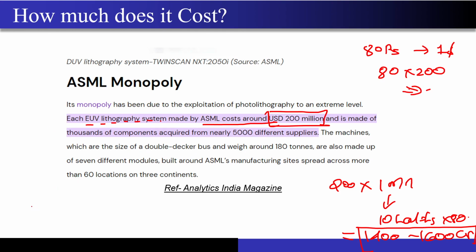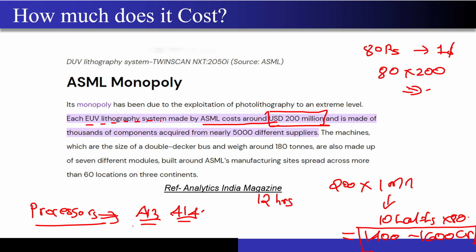Whatever companies are designing the processors. So who are the companies? Maybe Apple is designing its own chips right now, right? So A13, A14, these are the processor chips, these are the digital chips. They want the power consumption of the processor to be as low as possible, so that they can save the customer's battery. If I lower my power consumption, then if my phone used to last maybe 12 hours in a single charge, my phone may even last maybe 16 hours, right? So the customer will be happy.